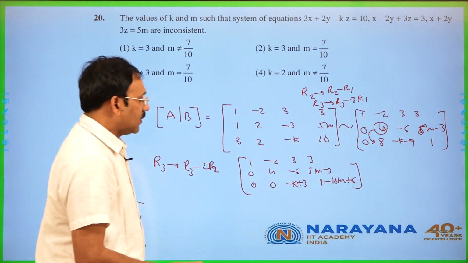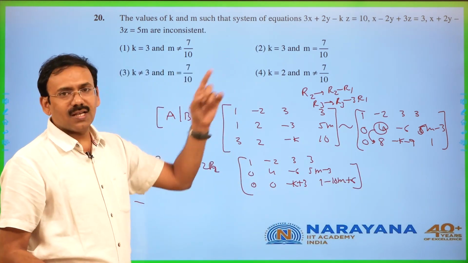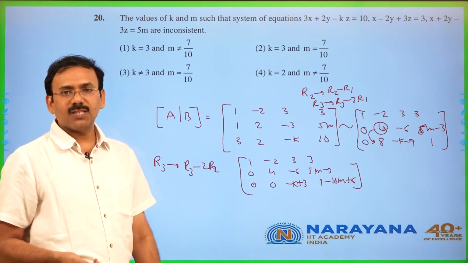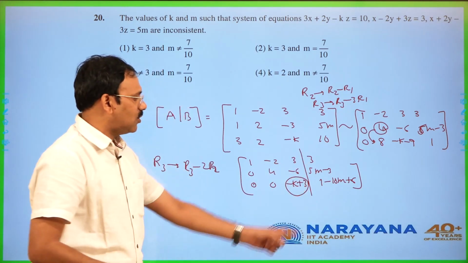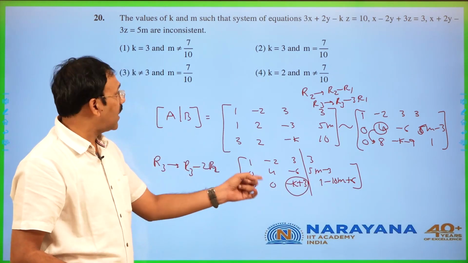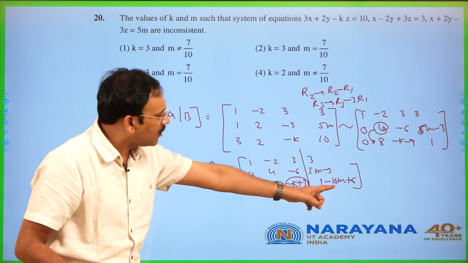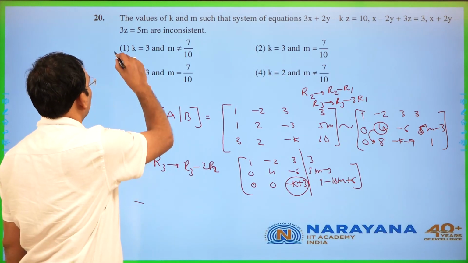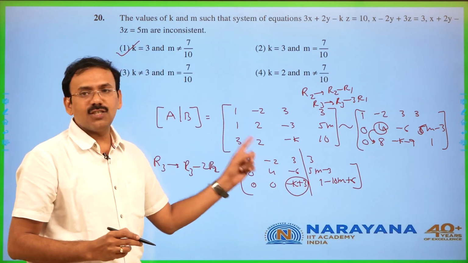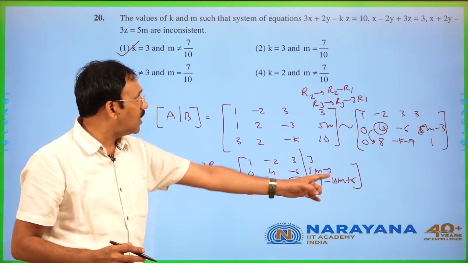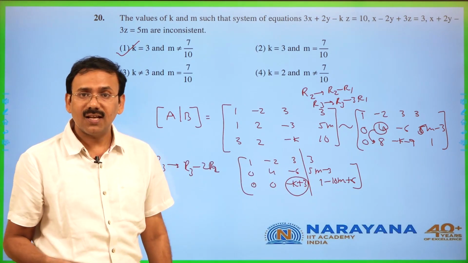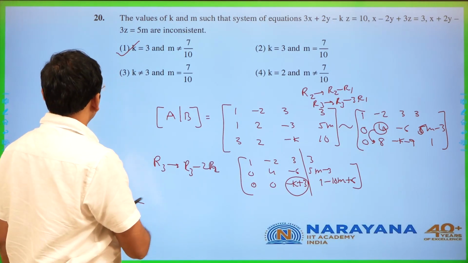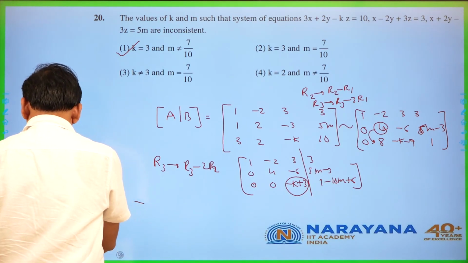You see, now the system is to be inconsistent, means rank of A must be different from rank of A by B. So this must be 0, this is non-zero. So k must be 3 and m not equal to 7 by 10. For this combination, here 0, rank of A is 2, here it is going to be rank of A by B is 3. So the system is inconsistent, and hence the answer is first option.